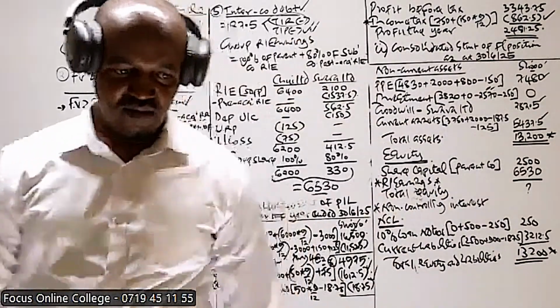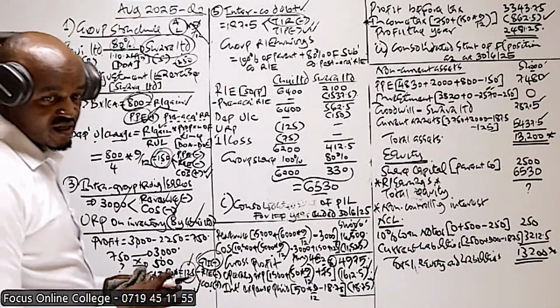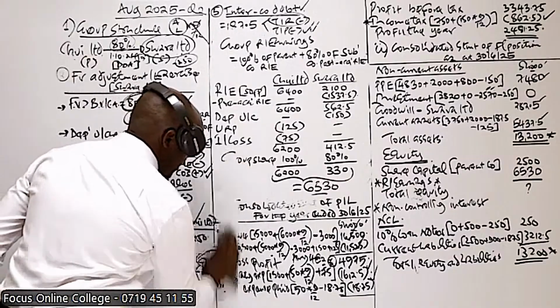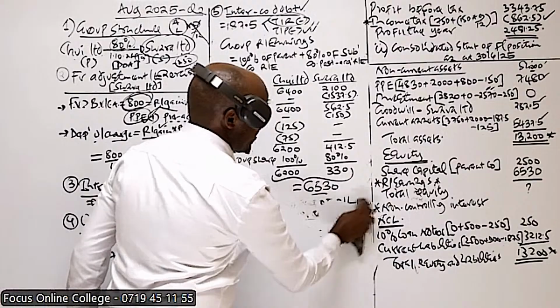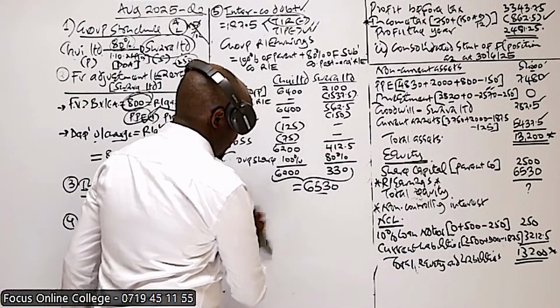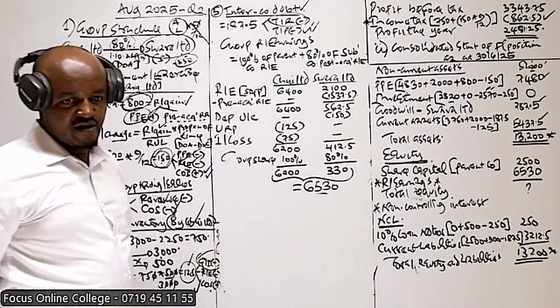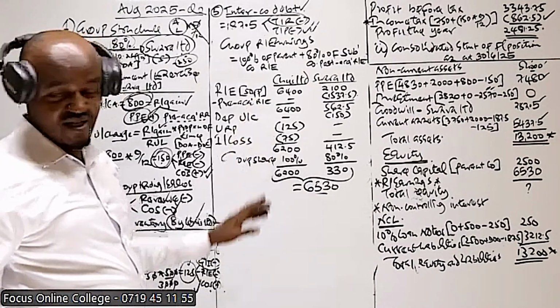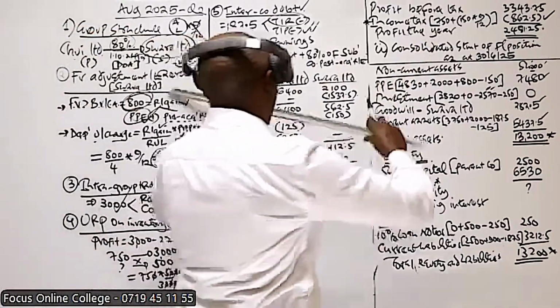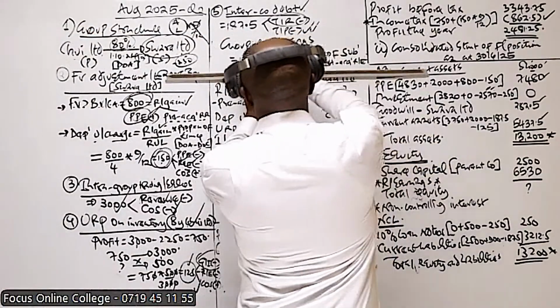65 what? That 65, 30. Is that what you're getting? $65.30. Yes. So that is basically how we compute that. I hope you can see the computation is a little bit complex.